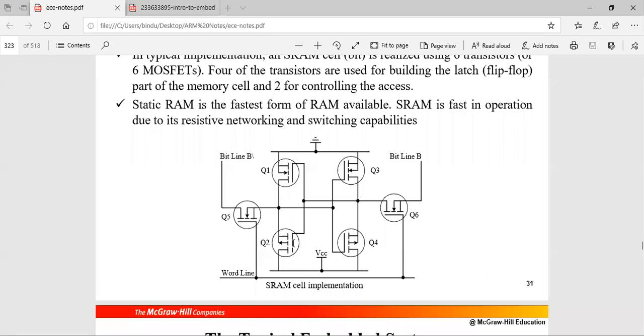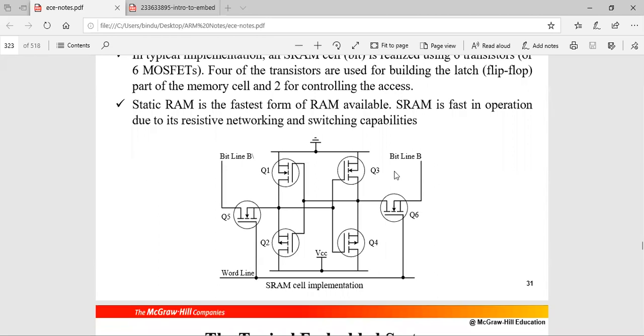Only if you want to change this, you will use this bit line and word line. When the word line is equal to 0, then this is not on and this is also not on. These two transistors do not have any connection with this portion. This is the latch portion, so whatever data is available here remains the same. So when we have to change the data, the word line should be high and also this bit line should be high.